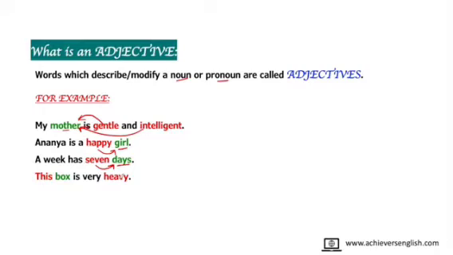Let's see the next one. This box is very heavy. Here box is a noun. So the word this is modifying box, and the word heavy is also modifying the box. So in the introduction we just have to remember that those words which modify a noun or a pronoun are called adjectives. Before we go ahead, just have a look at what the kinds of adjectives are.